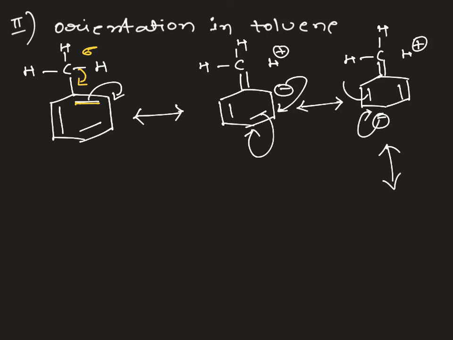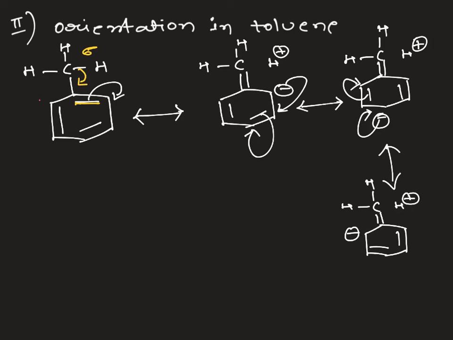Given here, this double bond is taken to another ortho position, and the negative charge.